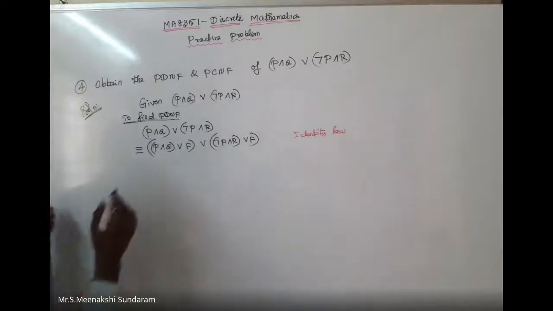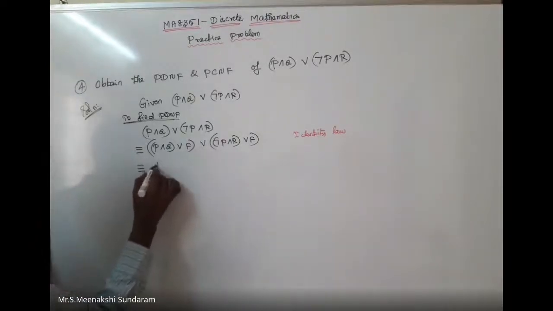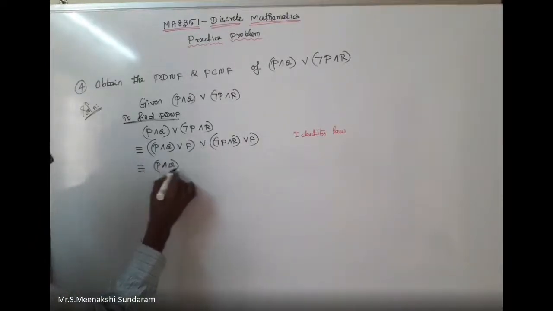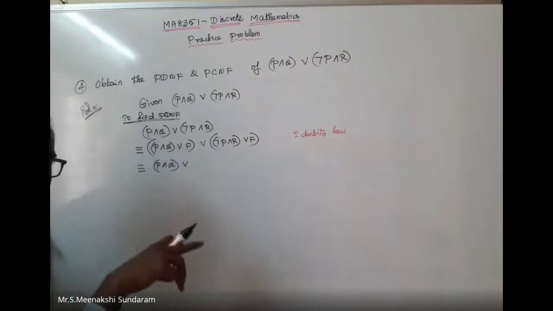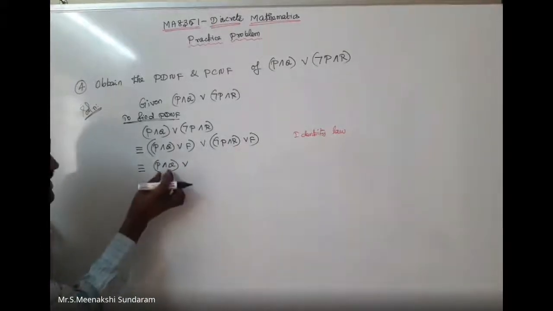Then the next step: P conjunction Q, false. What is the missing term here? R is missing.